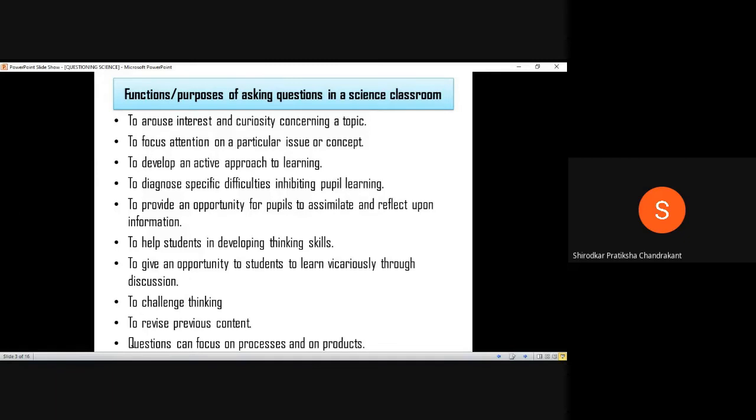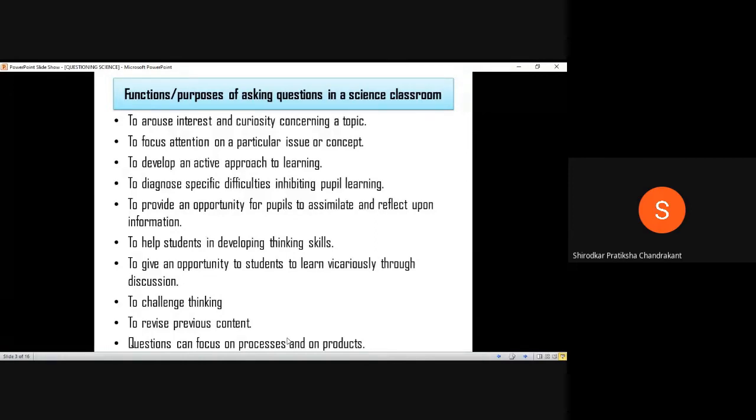This is a common way by which all the teachers use questioning. And the last point in the functions and purpose of asking questions is that questions can focus on processes and on products. Now, this is a very complicated point. The reason being the terms of processes, and there are students who are even now joining the class. I have admitted them. Fine. So the last point we were discussing, that questions can focus on processes and on products.